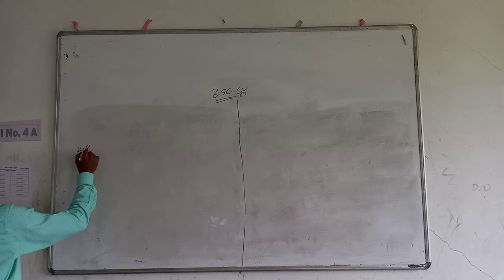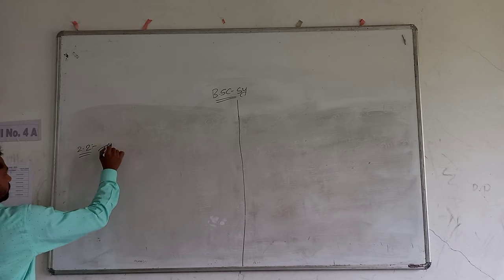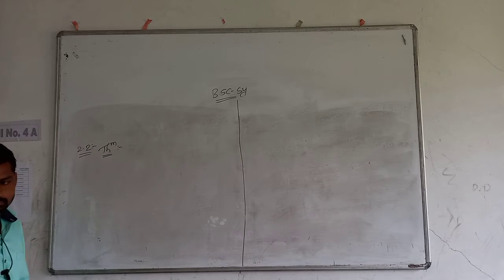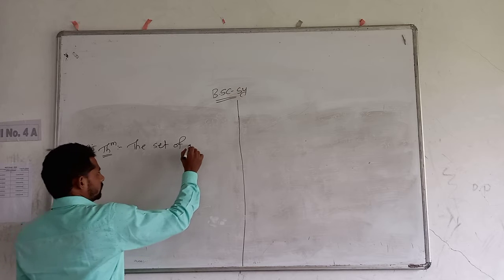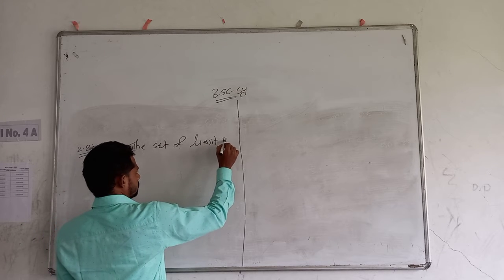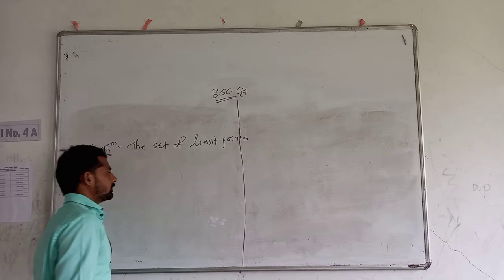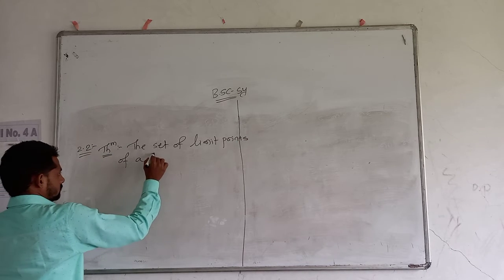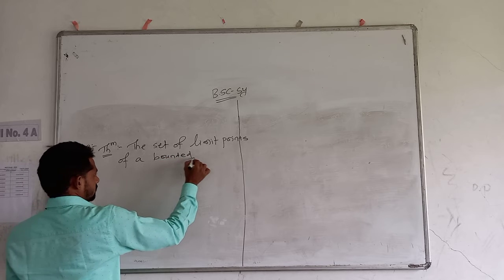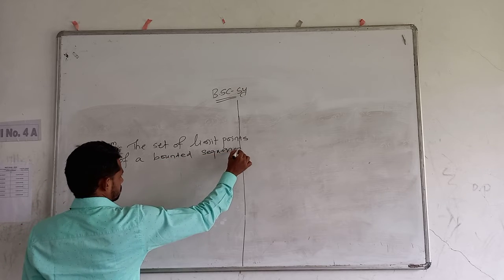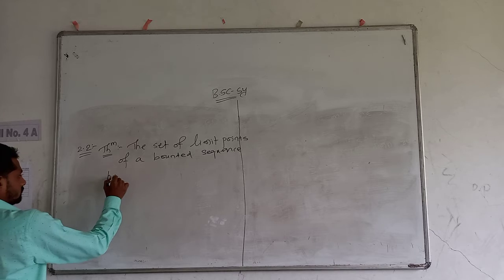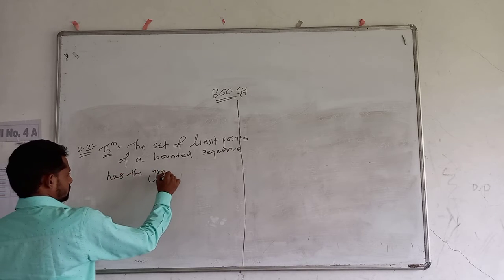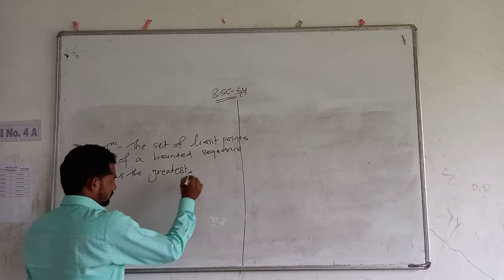Theorem 2.2. The set of limit points of a bounded sequence has the greatest and least member.